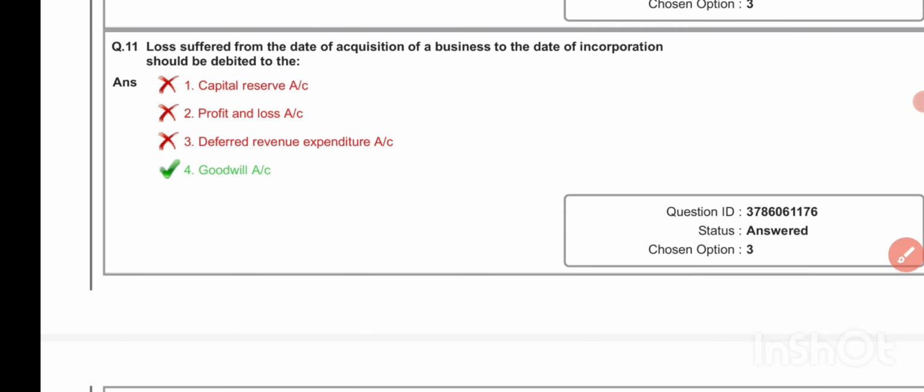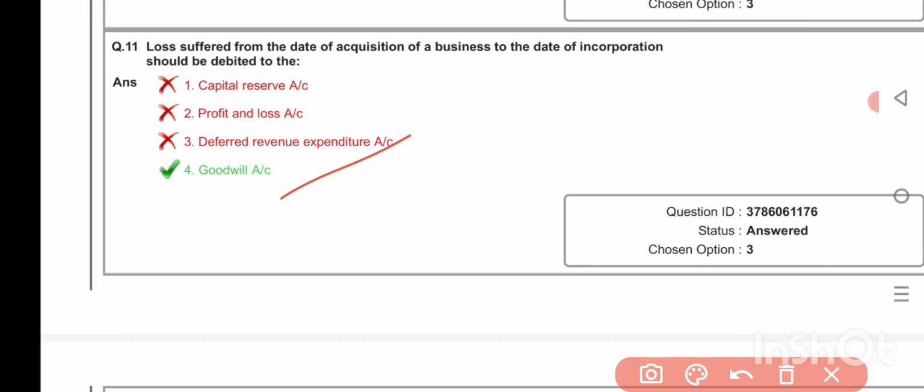Loss suffered from the date of acquisition of a business to the date of incorporation should be debited into goodwill account.